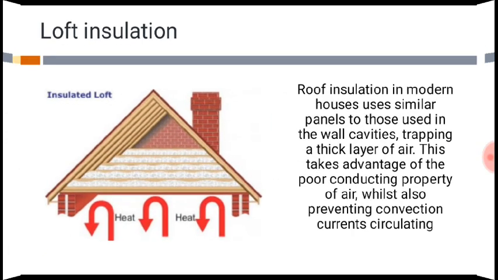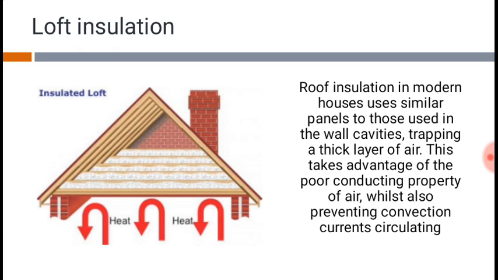And finally, loft insulation. Loft insulation is found in modern houses. It uses similar panels to those used in the cavity walls, trapping a thick layer of air.